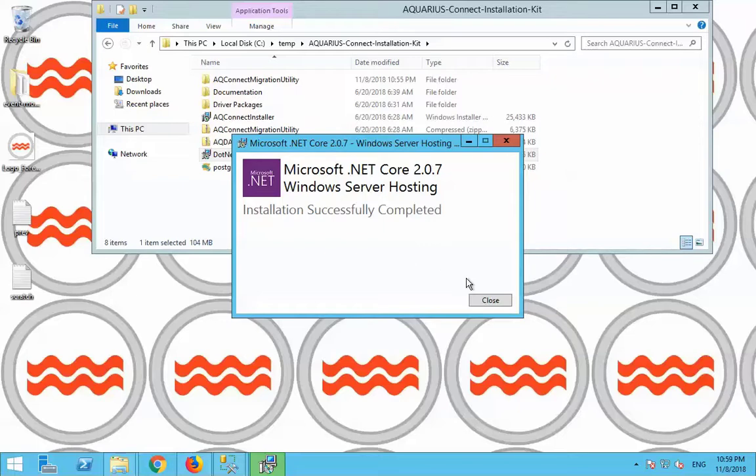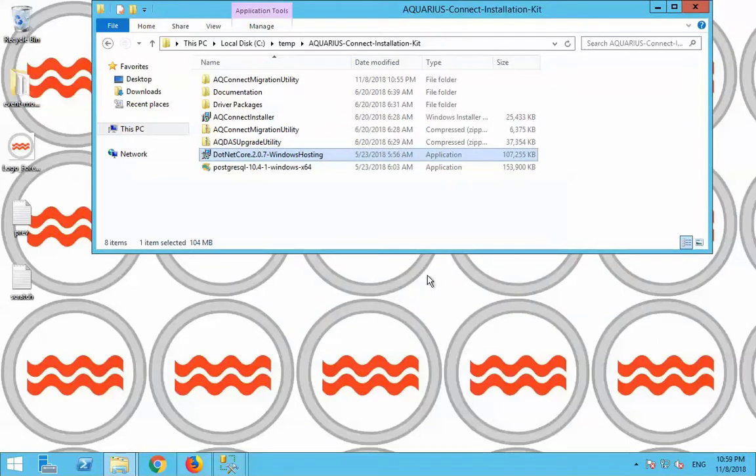Okay, that's the end of step 5. Well, actually we need to restart the computer, so we'll be doing that now.